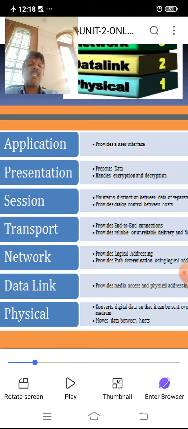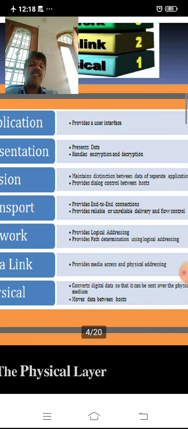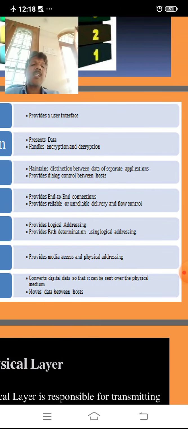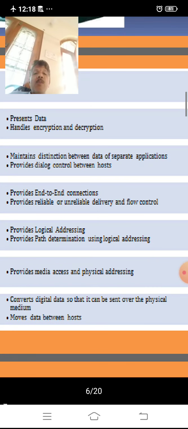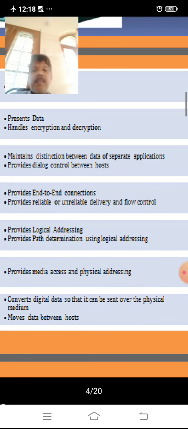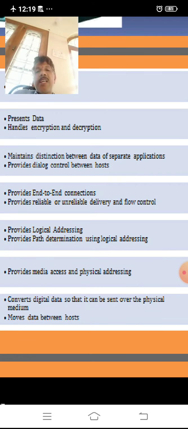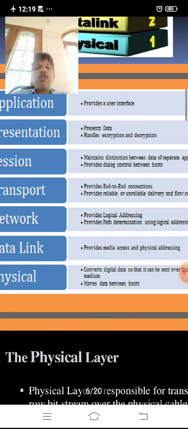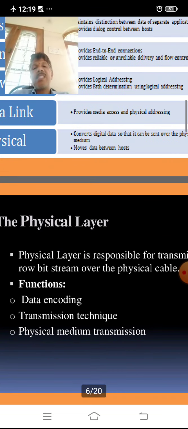Then the data link layer provides media access and physical addressing. It converts digital data into a form that can be sent over the physical medium, and it moves data between hosts.